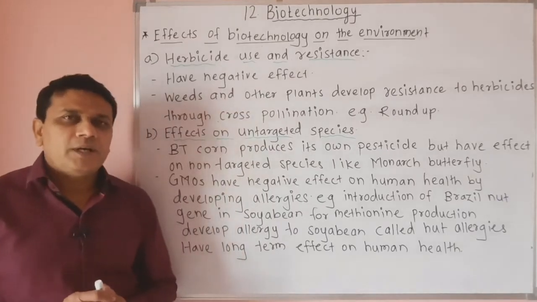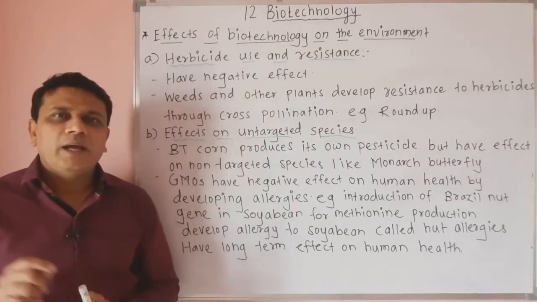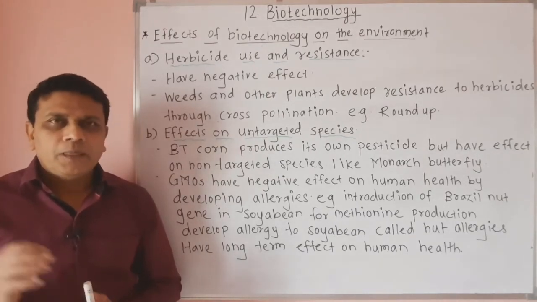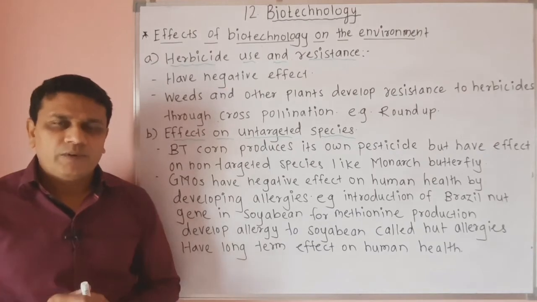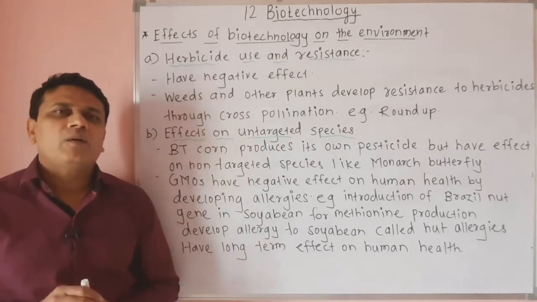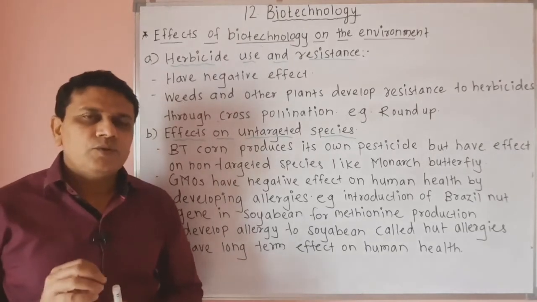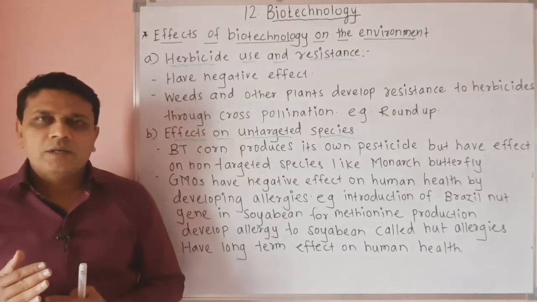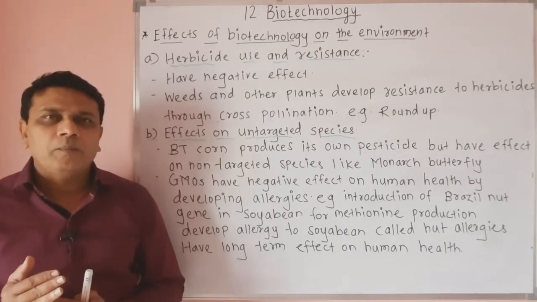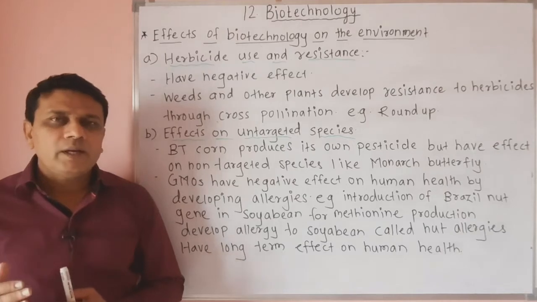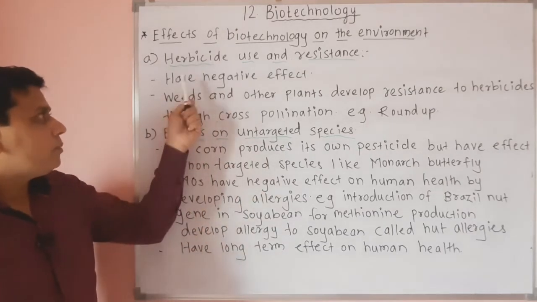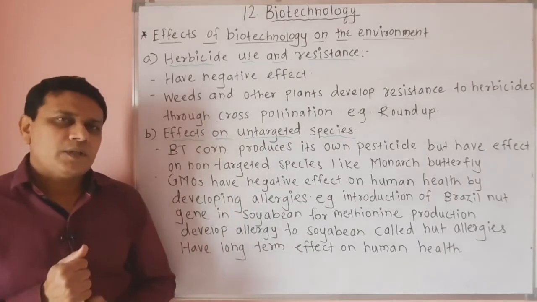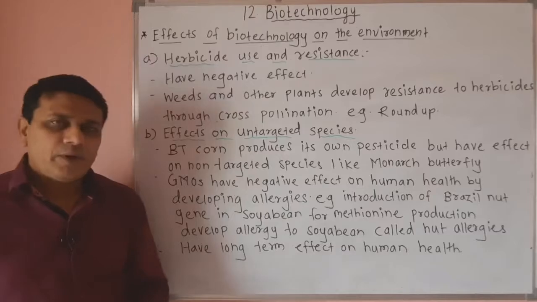Now you know that herbicides, or weedicides, are used to kill unwanted plants in the crop field, and these unwanted plants are called weeds. These weeds compete with the crop for water and mineral nutrients, thus affecting the growth and development of the crops. So to kill such weeds, herbicides are used, but excess use of these herbicides has a negative effect.